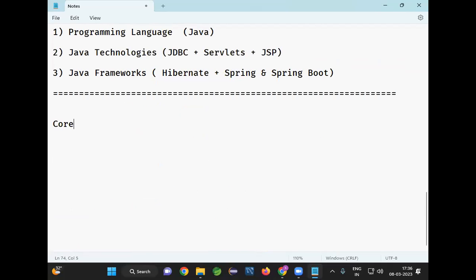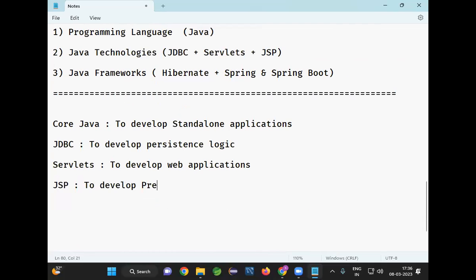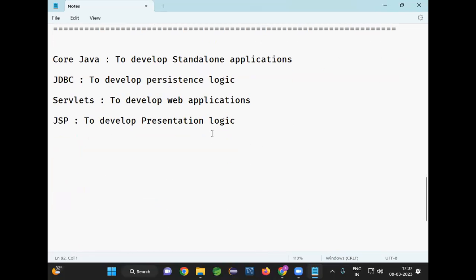Then we have JDBC to develop persistence logic, and servlets to develop web applications, and JSP to develop presentation logic. Perfect. Then after that, Hibernate is available, Spring is available. They are called frameworks.